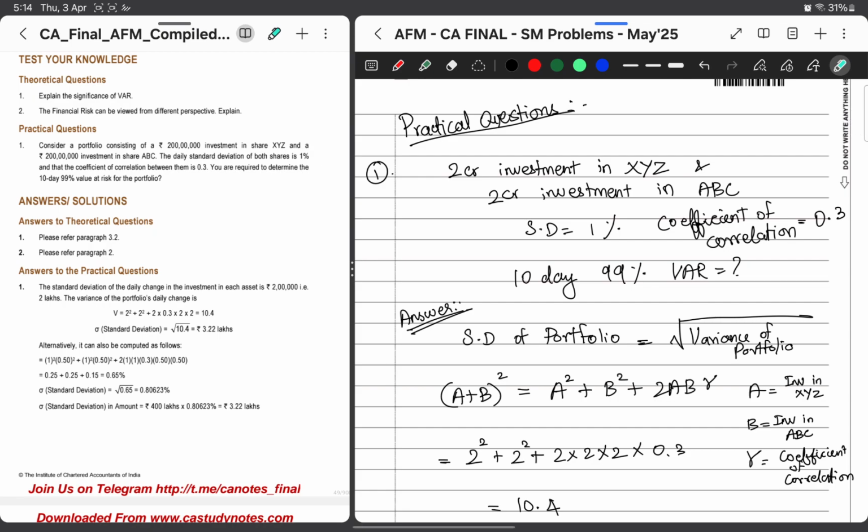If my coefficient of correlation is -1, then if I get profit in XYZ, I'll get loss in ABC. So it's about how both investments are related. In our case, since they have given 0.3, that is how the XYZ and ABC returns are related.